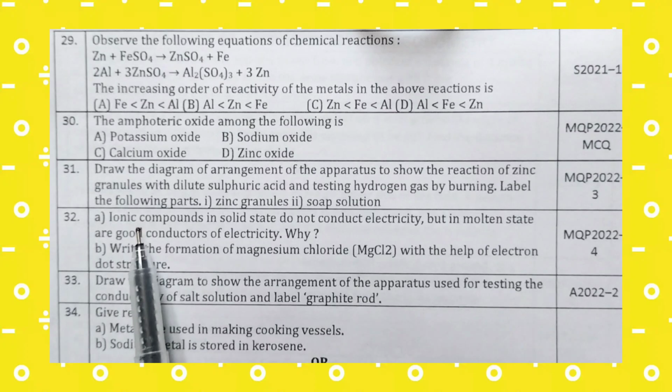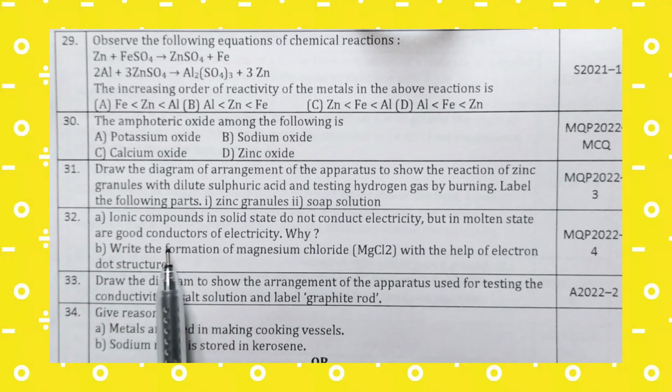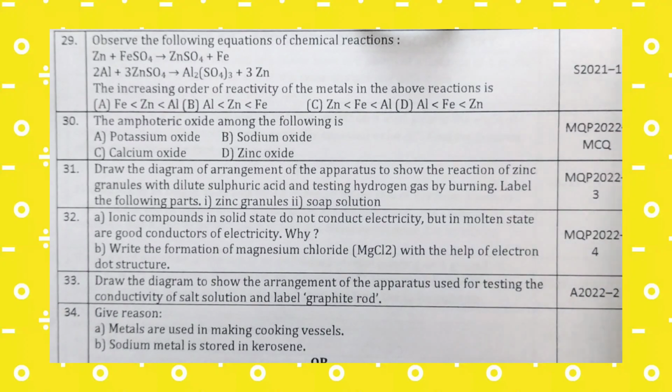The 32nd question is, ionic compounds in solid state do not conduct electricity, but in molten state are good conductors of electricity. Why? So now let us answer this question.